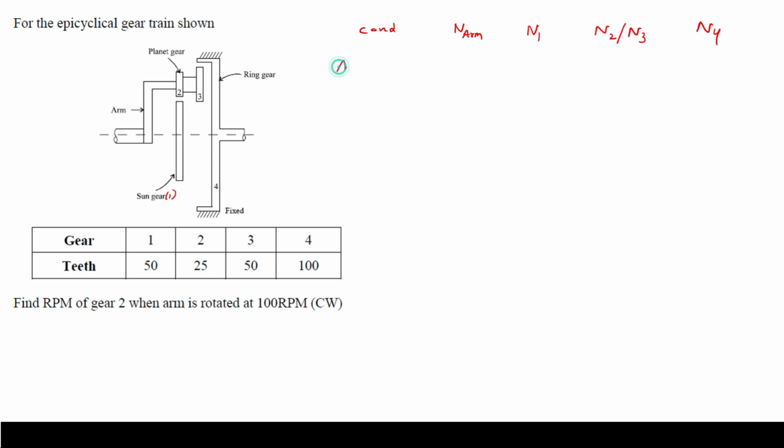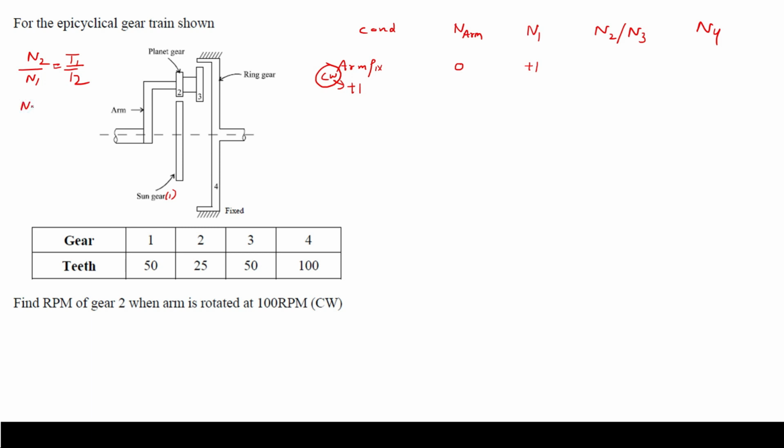So the condition is that the arm is fixed. Arm is fixed, it means arm rpm is 0, and we have given +1 rpm to n1. Plus we are just considering for clockwise, you have to remember this condition. Now I can write a relation for calculation of n2 rpm. So n2 by n1 equal to t1 by t2. Now the concept is that you can write this relation only for gears which are meshing. 2 and 3 are not meshing, so you can't write n2 by n3 equal to t2 by t3 or something like this, but 2 and 1 are meshing.